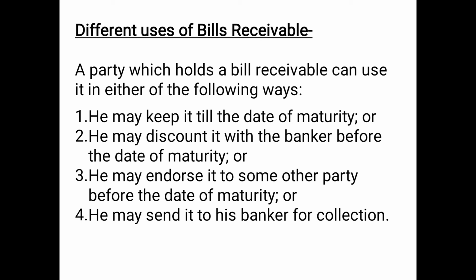Number 3, he may endorse it to some other party before the date of maturity. In this case, suppose the drawer also has to make payment to some other party, then instead of making payment in cash or check, he can give the same bill, and on the maturity period, that endorsee to whom the bill is endorsed by the maker or the drawer can take the payment from the acceptor. In that case the endorsee will be considered as the payee, and the drawer will also become the endorser because he is negotiating, he is endorsing the bill.